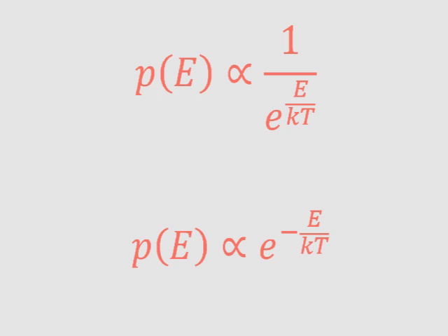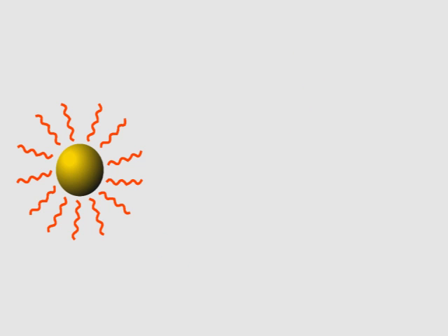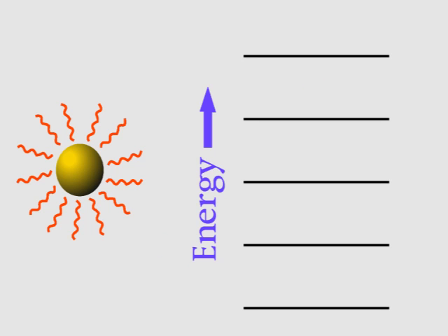Now we want to know how many molecules will have a certain energy. So let's change this equation a little. Here's where Planck's insight came in. He said, let's imagine that the black body is made of particles that can only have certain energies. So they can have energy 1, energy 2, energy 3, and so on, but they can't have an energy in between those. That was Planck's big idea, the idea that energy only comes in little units, which he called quanta.